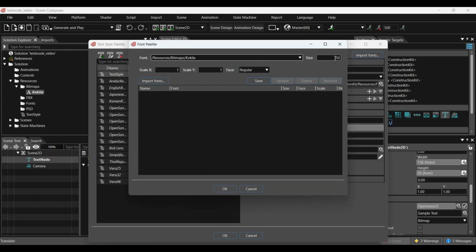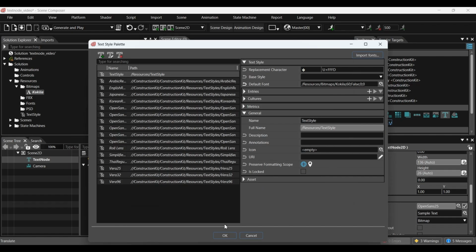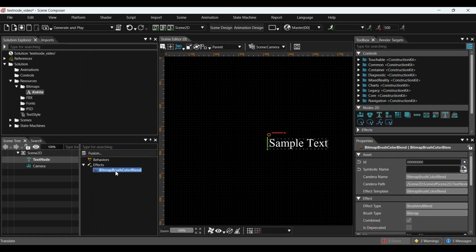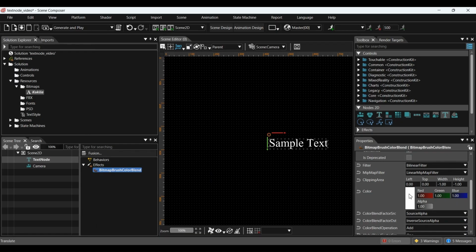We can adjust the font size using the size option on the right. To change the font color, select Bitmap Brush Color Blend in the text node effects and open its properties. Modify the color using the color parameter.